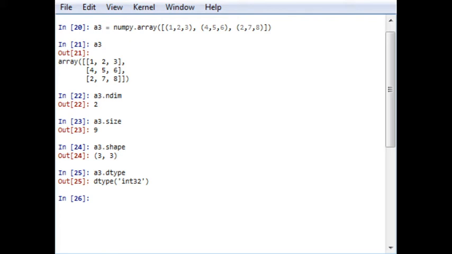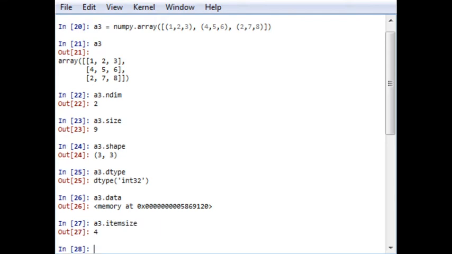If you want to check the memory location where the array is stored in the system, you can write a3.data, and it will show the particular location in the RAM where it has been stored. If you want to know the bytes of each element, the itemsize can be used, and it will show you that it covers 4 bytes for each element.